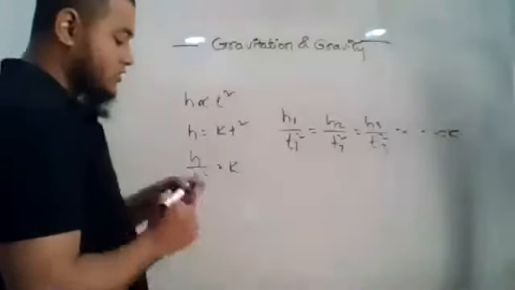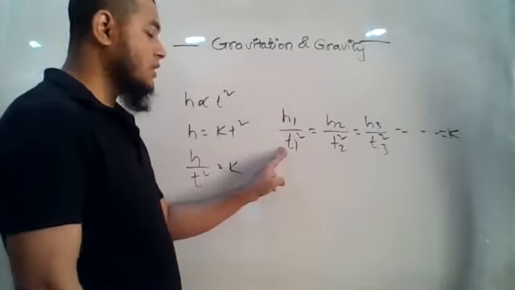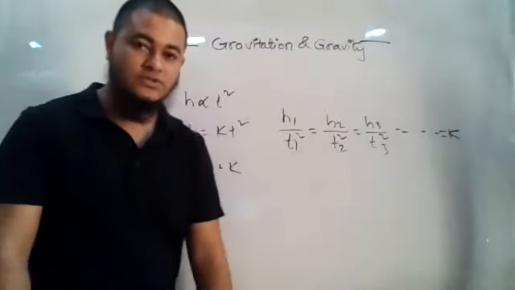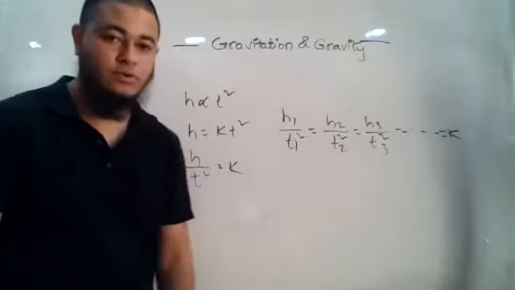So the ratio of the distance covered to the square of the time taken will always remain constant. This equation also we may use in numerical problems.